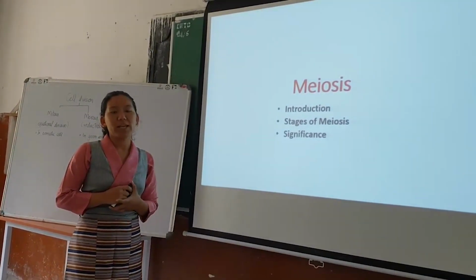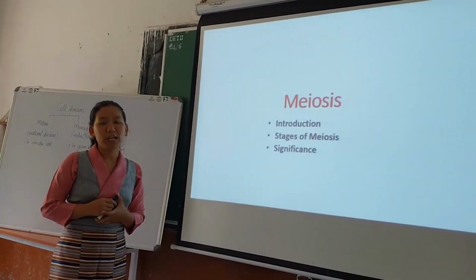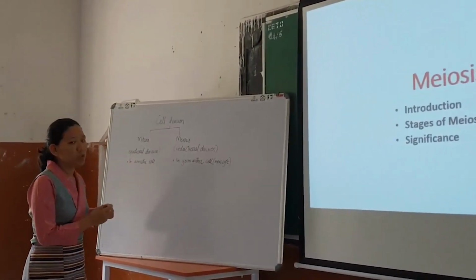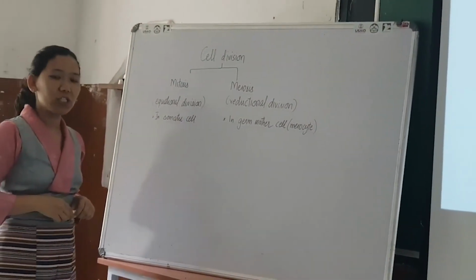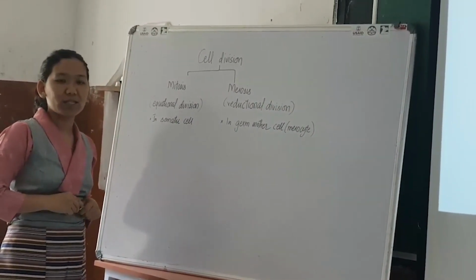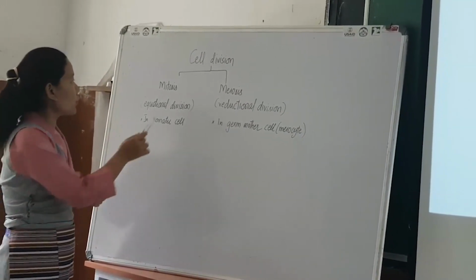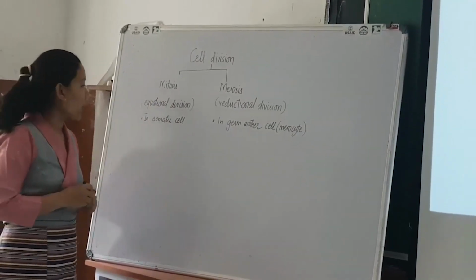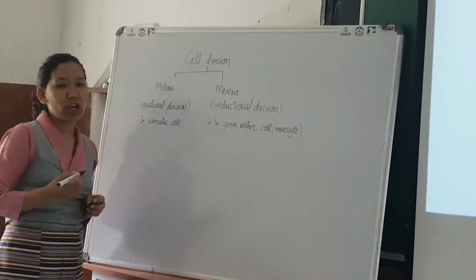So M phase is the actual cell division, and we have also learned about one type of cell division, that is mitosis. As you can recall, mitosis is also called equational division because the number of chromosomes in the daughter cells is the same as that of the parent cell, and mitosis usually occurs in somatic cells. This somatic cell can be 2N, that is diploid, or haploid.